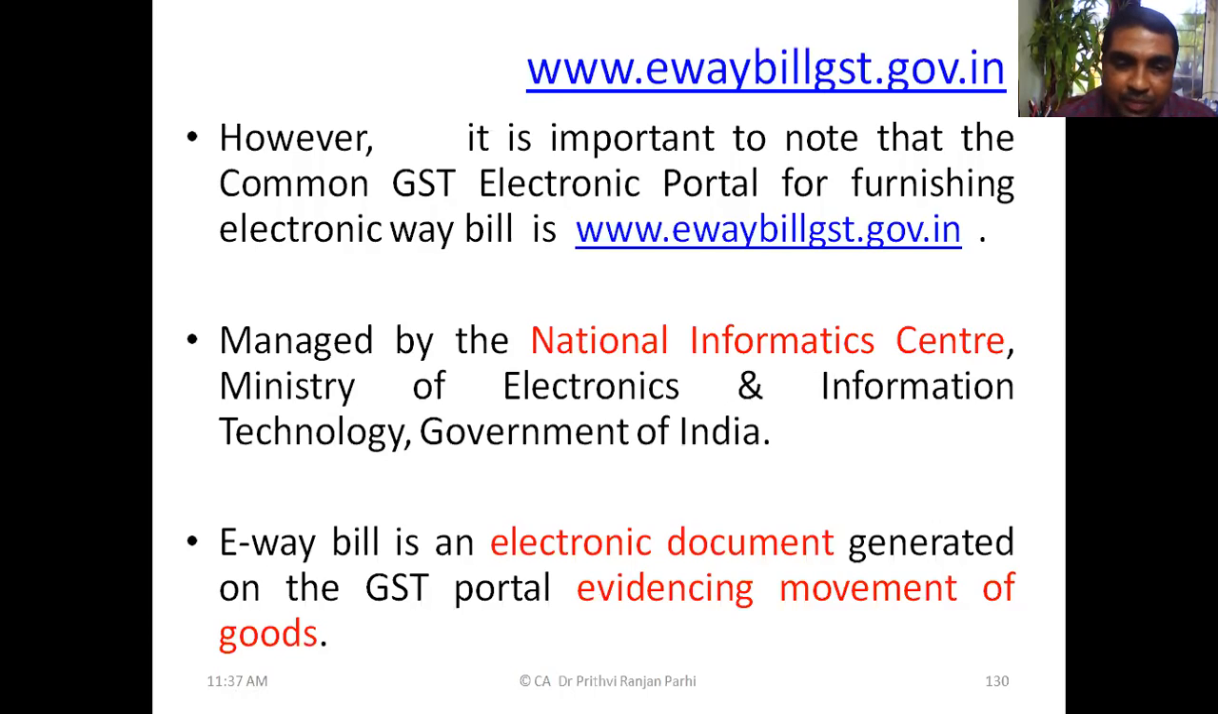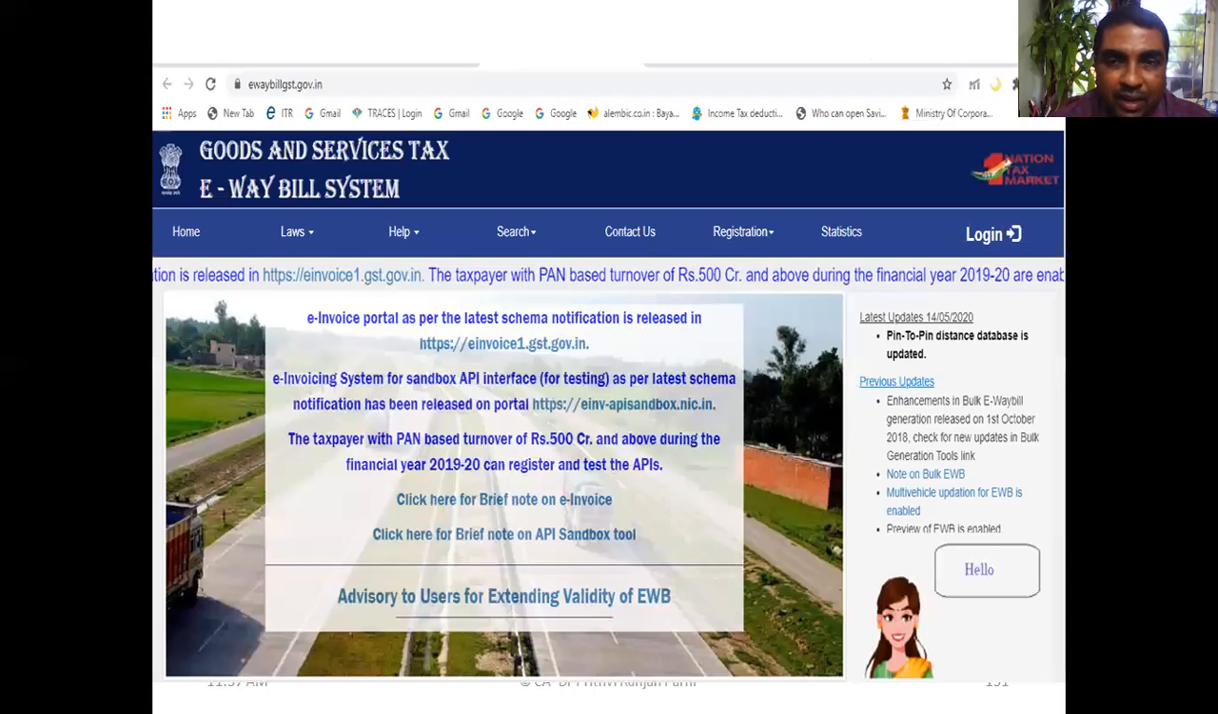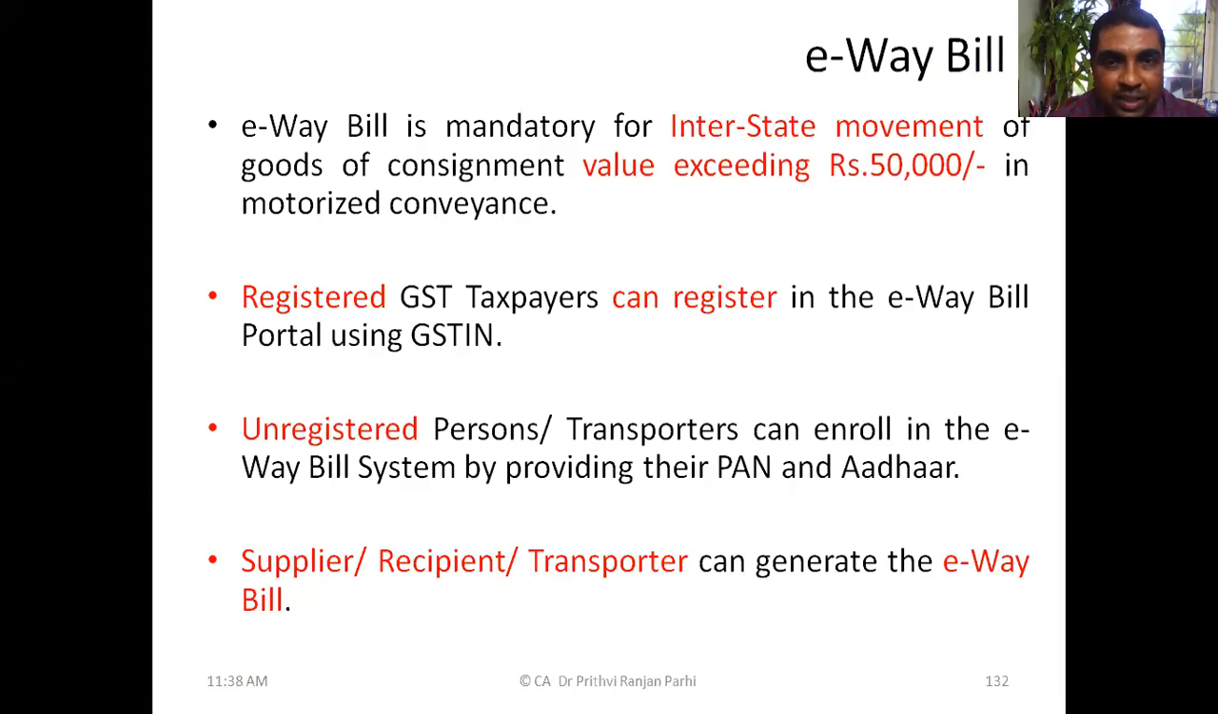This is generated, evidencing movement of goods. When goods are moved from one place to another with the help of some motorized vehicle, and the value of that supply exceeds rupees 50,000, then you need to generate an e-way bill, and that has to accompany the supply. This is the e-way bill system. We'll see how it looks.